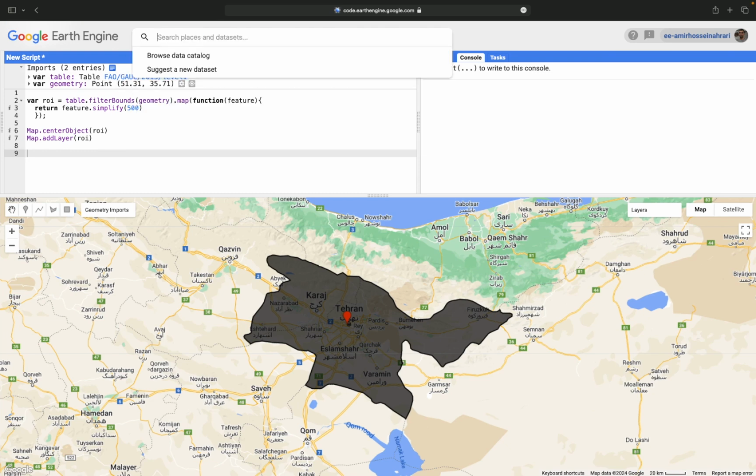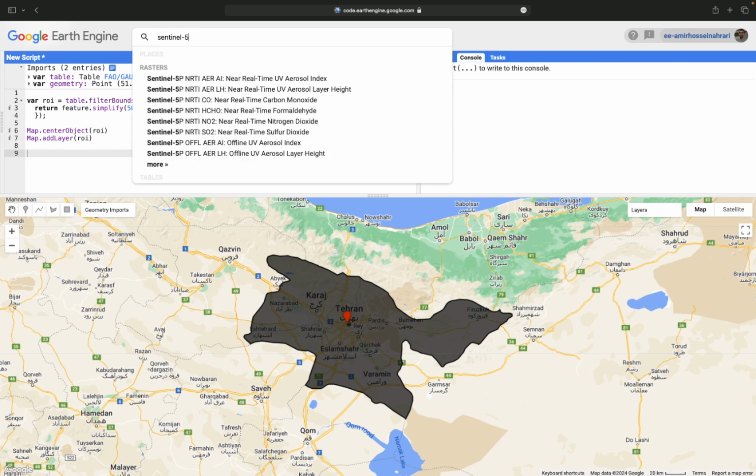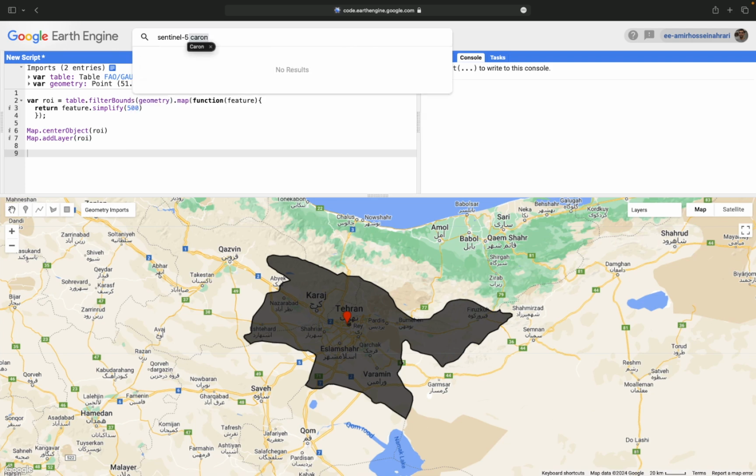So inside the box, type Sentinel-5, and here you can see that different variables related to air pollution are listed briefly. But now I'm going to work with carbon monoxide. That's why I'm writing carbon monoxide.